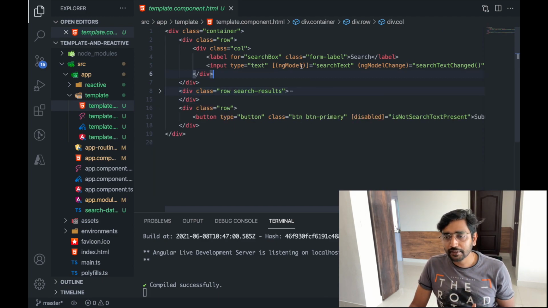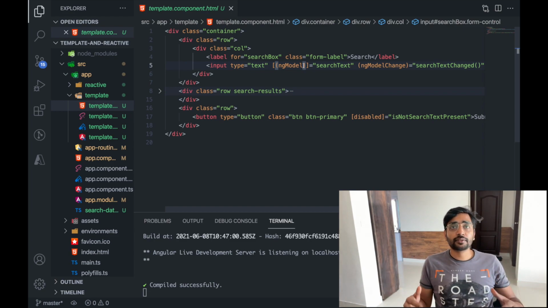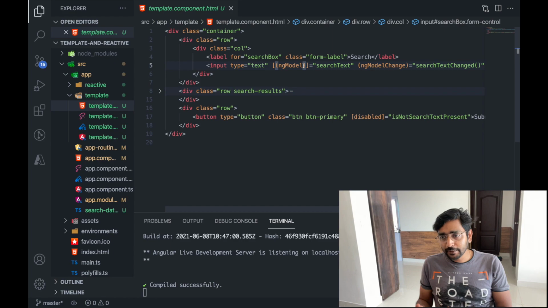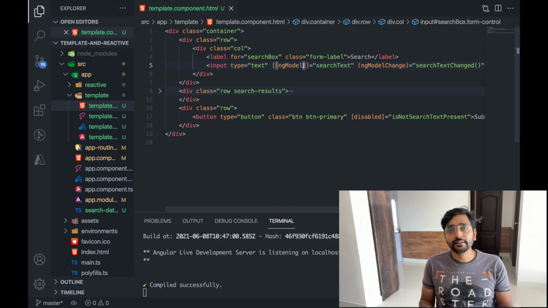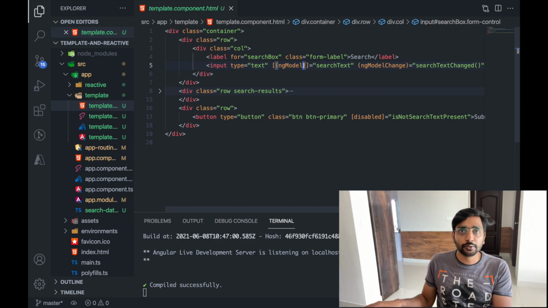In template driven programs, right, ngModel is used to do two-way binding. It's used to send information from a template component to the TS file. That's why it is called template driven forms, where whatever you are going to render, whatever processing you have to do, is written in the template and then that is bound to your TS file. You have to think from the template point of view and then go to the TS file.